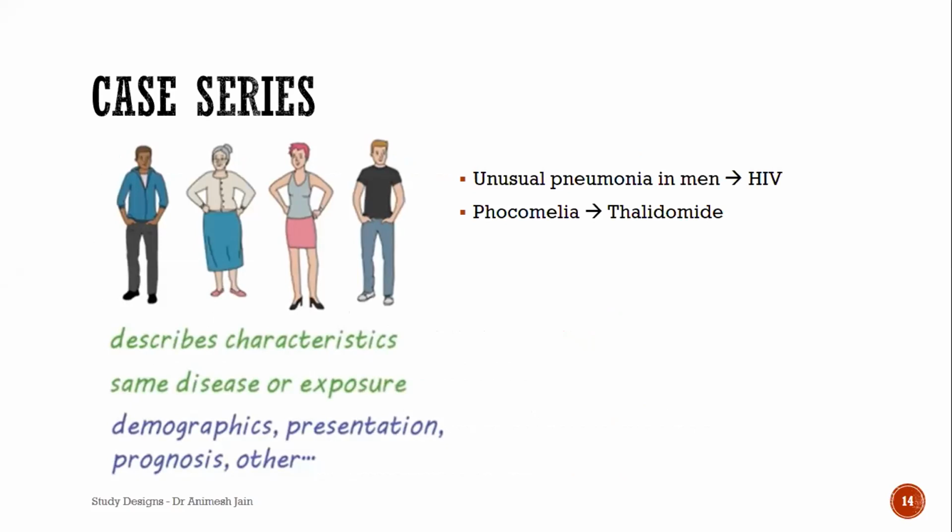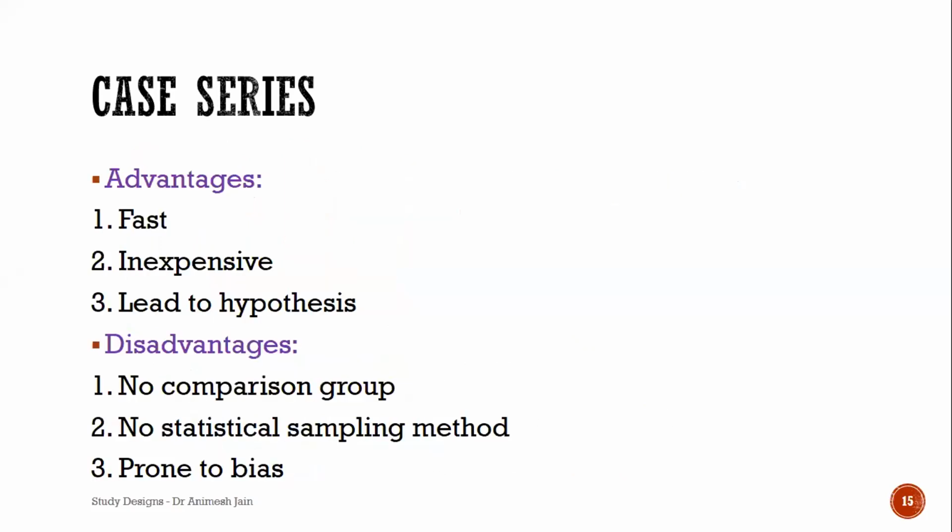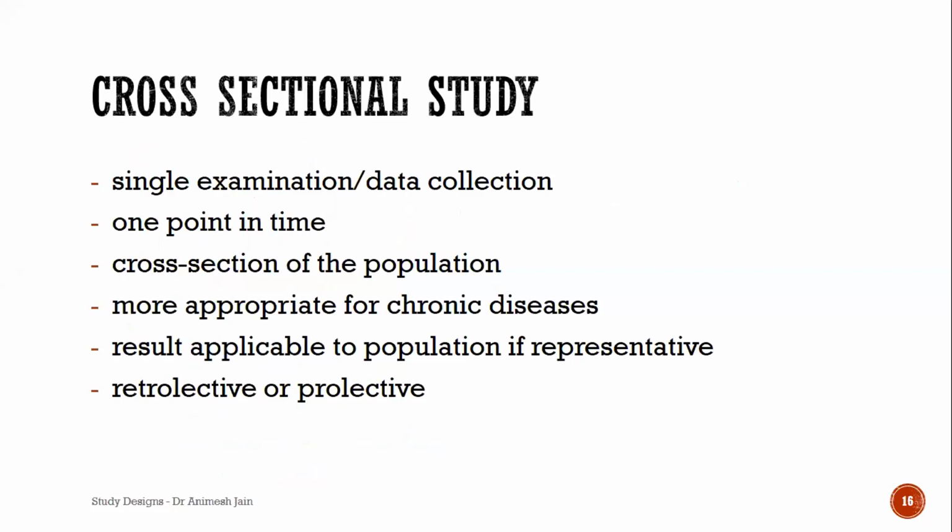Phocomelia, that is seal-like limbs, was linked to thalidomide, and later a case control study was done for that. The advantage is that it's fast, it's inexpensive, and it leads to hypothesis formation, which will lead us to take up other, stronger designs to look at whether there is association first and then causality. The disadvantage: there is no comparison group, no statistical sampling method, and there is a chance of bias.